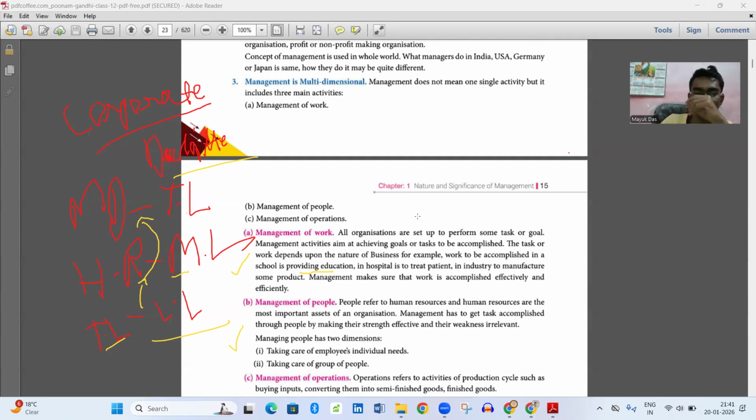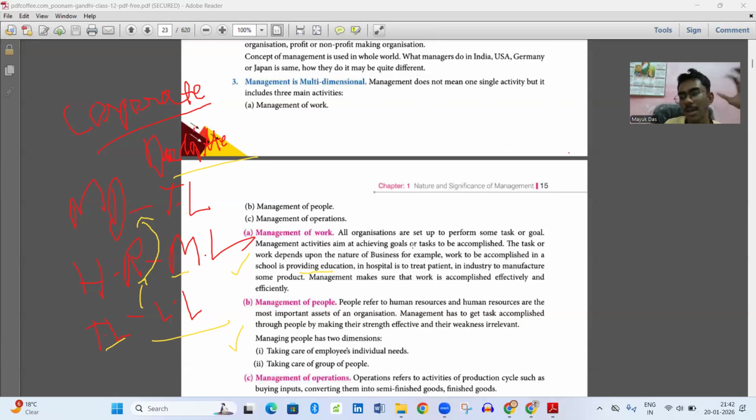I'm going to say that in management there are three activities which exist: management of work, people, and operations. So what is management of work? Management of work means how we are working. All organizations are set up to perform some task or goal. Management of work means we have our task that has to be achieved by seeing our goal.